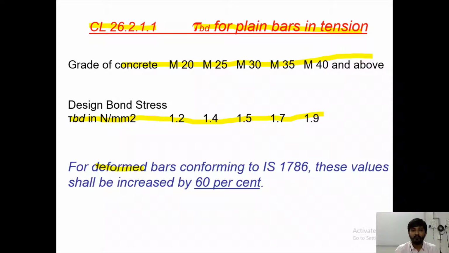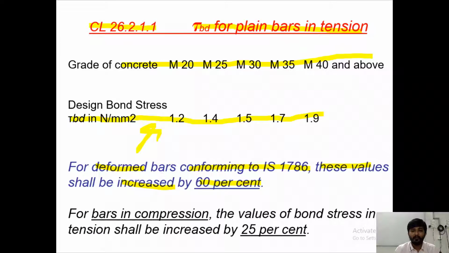Now for deformed bars conforming to IS 1786, the values given in this table are increased by 60%. So whatever values are given here need to be increased by 60% for deformed bars, which is generally the case. For bars in compression, the values of bond stress in tension shall be increased by 25%.